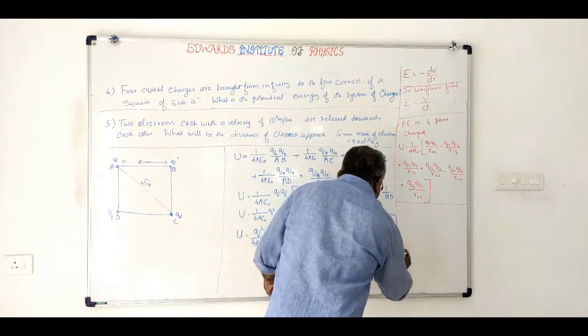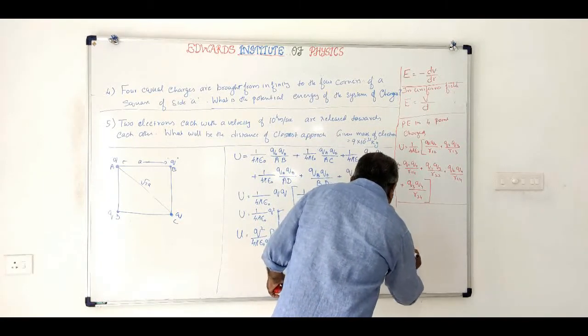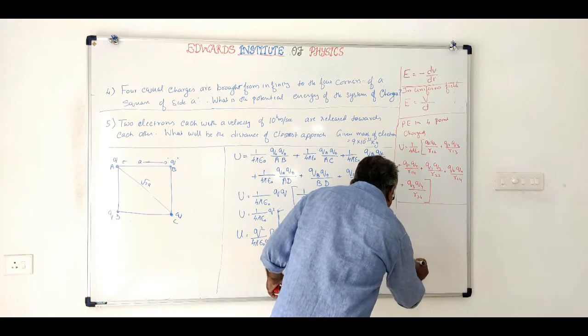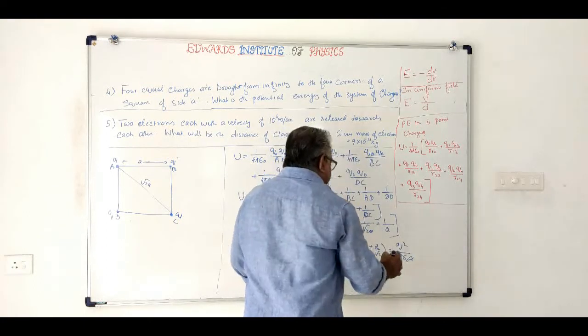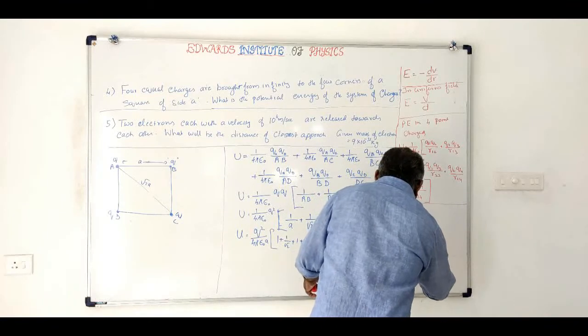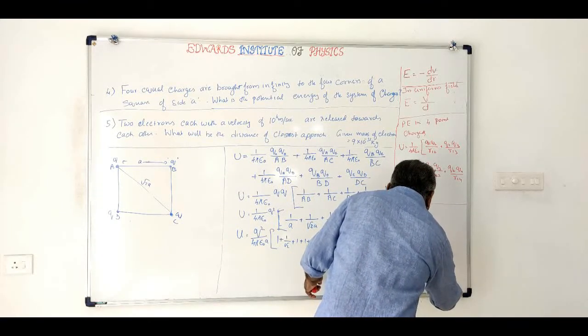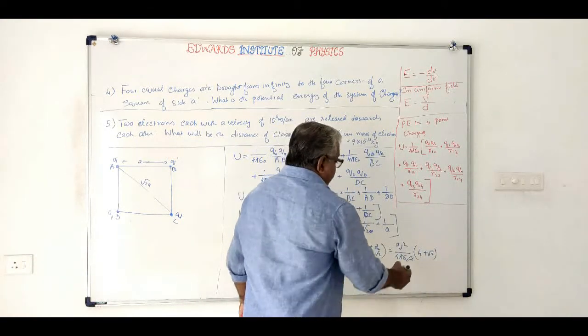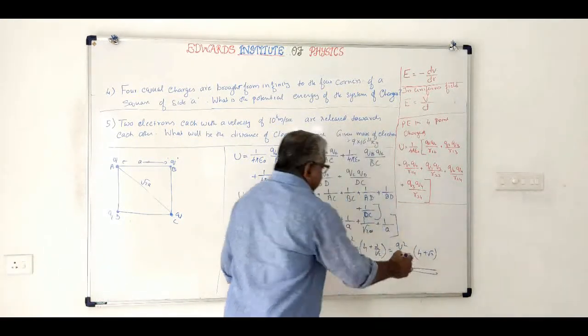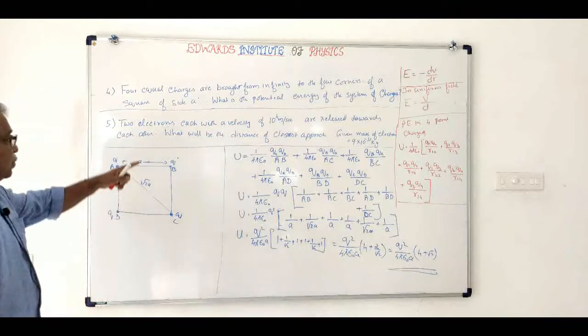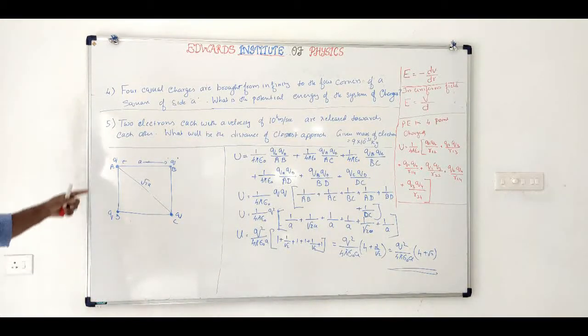Or this can be written as Q square by 4 pi epsilon 0 A into 4 plus root 2, since 2 by root 2 is root 2. So this is the answer. Please note down this, and then we will go to the fifth problem.